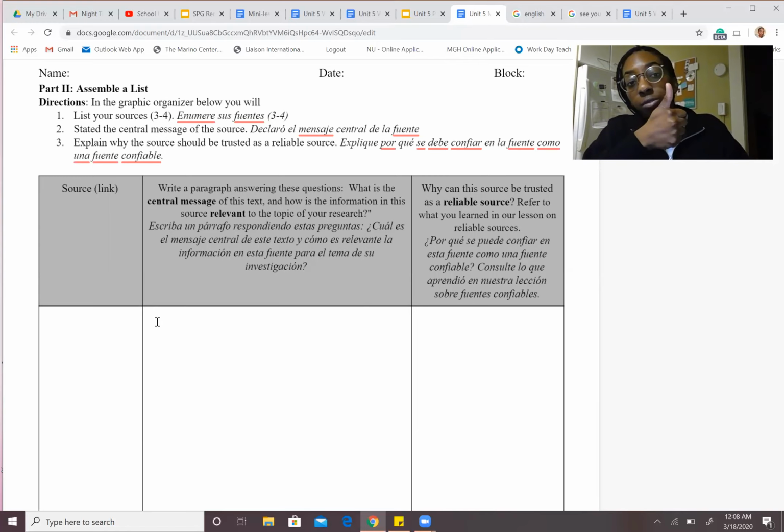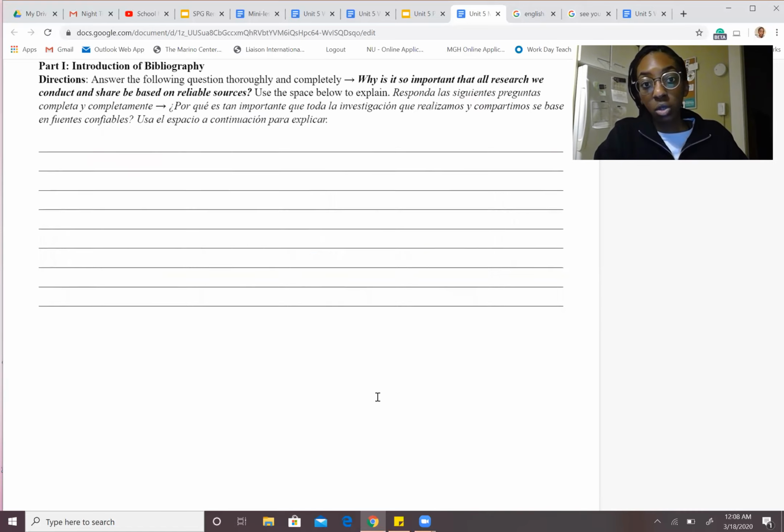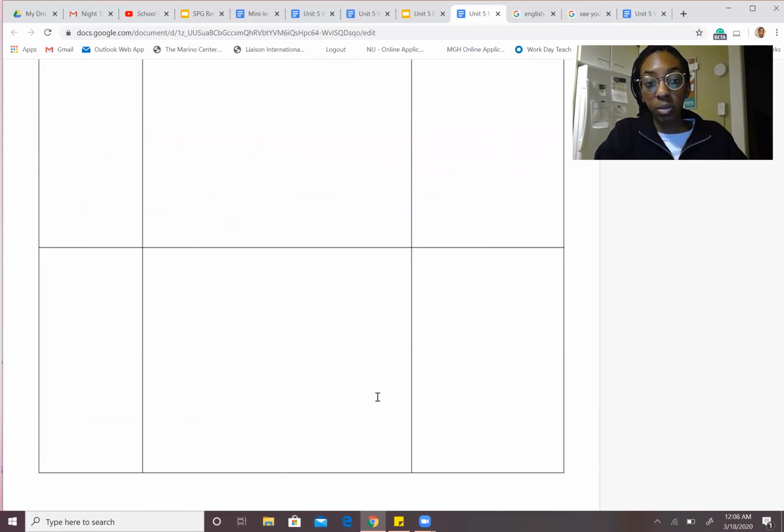So 1, list your 3 to 4 sources. 2, you're going to state the central message of the source, and you're going to do that by writing a paragraph and answering the questions that are listed here. And number 3, in part 2, you're going to answer the question of why can this source be trusted as a reliable source, okay? So those are the 2 parts to your Mini-QPA.